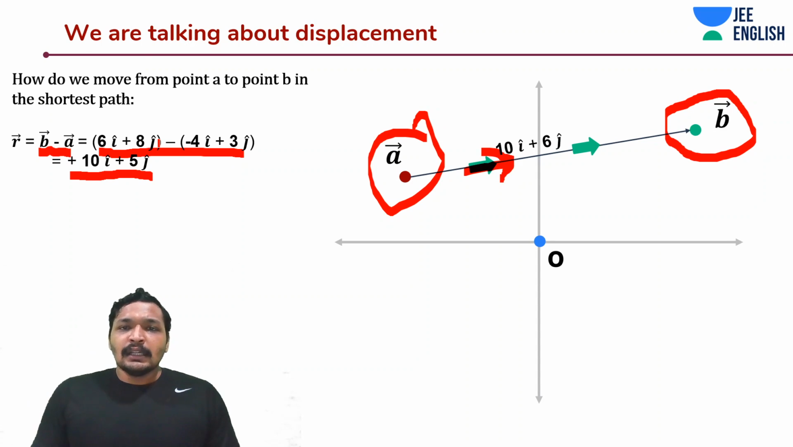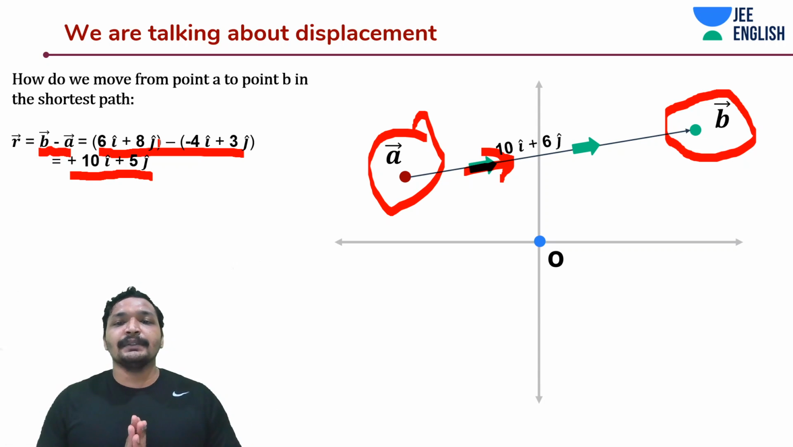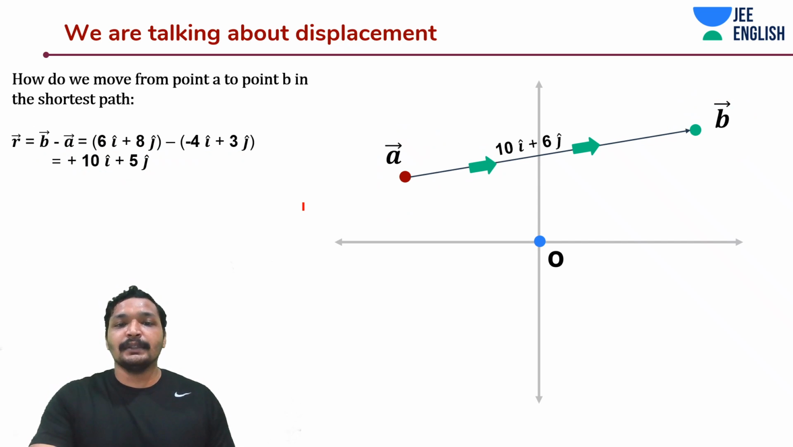Now, the thing is, I know it's 10 i cap plus 5 j cap. That means I have to move again 10 units along x-axis and 5 units along y-axis. That is positive x direction. 10 units along positive x direction and 5 units along positive y direction. Just like how we did before.